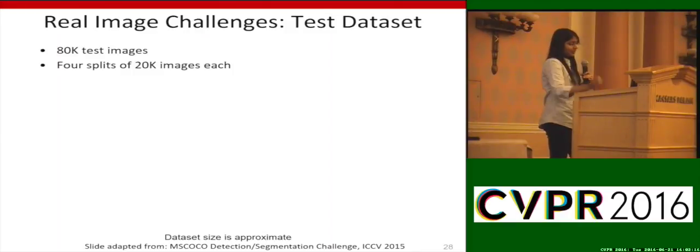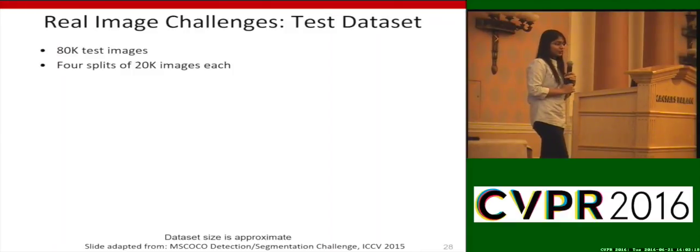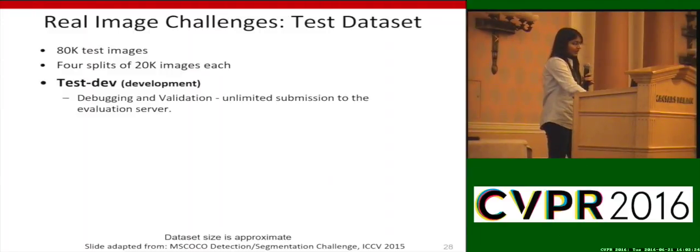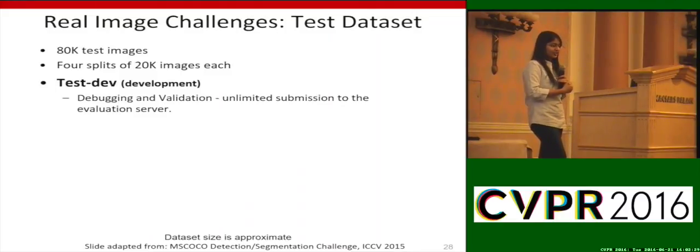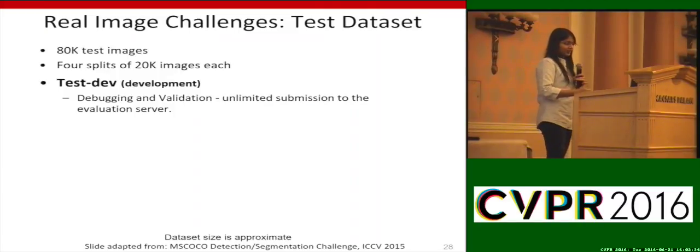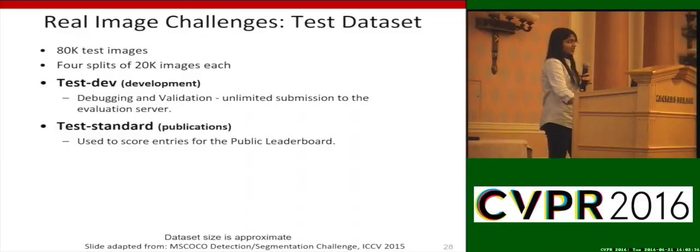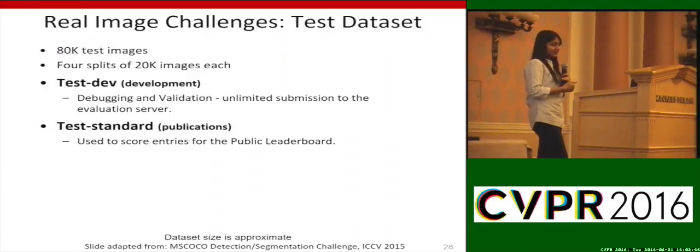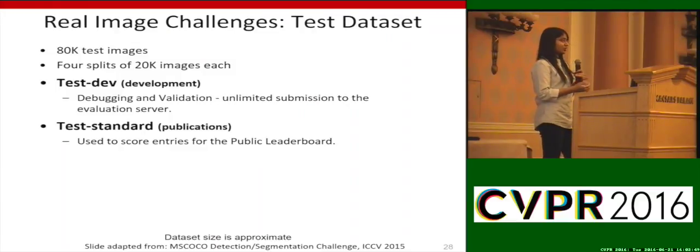Following COCO, we have divided the test set into 4 splits, each consisting of around 20,000 images. The first split is called test dev, and this is mainly for the purpose of debugging and validation. So participants could upload their predictions on this split an unlimited number of times. The next split is test standard. This is for the public leaderboard. There was a limited number of submissions for this split, maximum 1 submission per day, and a total of 5 submissions. And participants are also supposed to report numbers on this split when they are comparing numbers with other methods in papers.